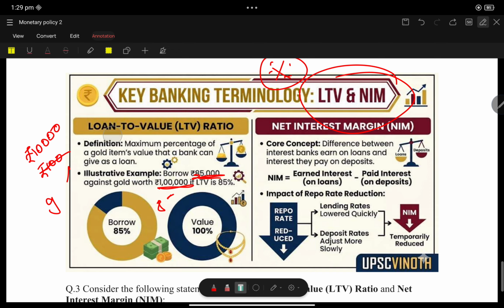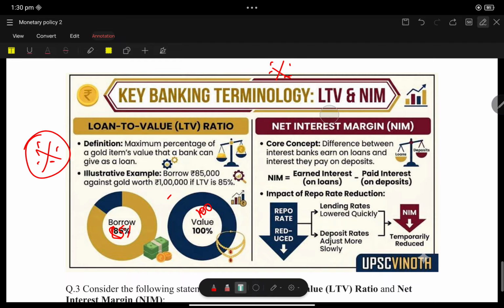See, this is one of the most important things. What is loan to value? Split the word. This is very much important. UPSC will ask term-based questions like this: what is meant by loan to value? It's very, very simple. I am getting a loan according to the value of my mortgage of the gold. If the value is 100%, I will get 85% of it as a loan.